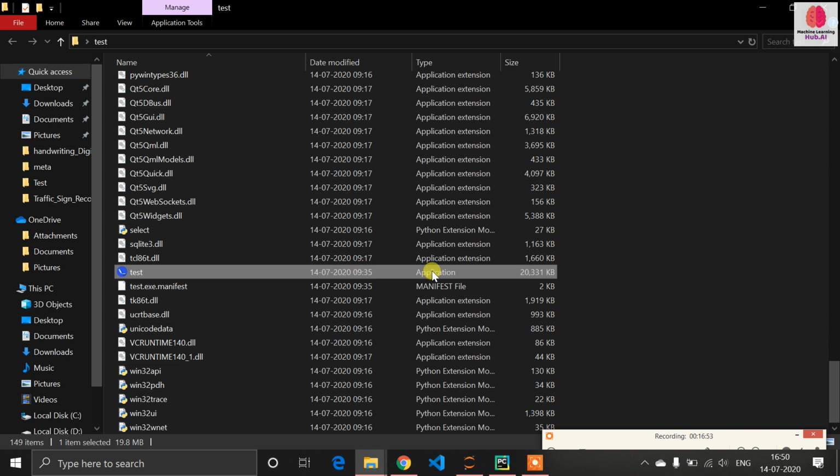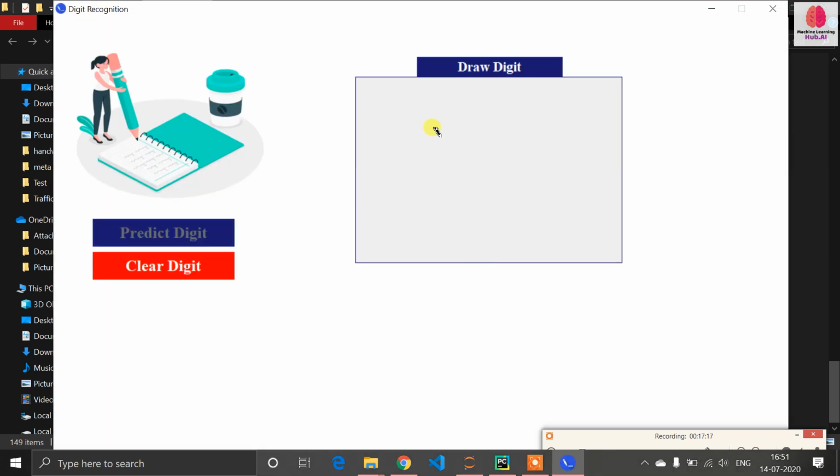So guys, you can see this is the application file which is created from our Python code. This is the Windows executable file. It will work the same as your application, but guys, there is no need to have Python on your system to run this application, because this is a Windows application. So let me run it once again. I will make one separate tutorial on how you can convert your Tkinter application into a desktop application.